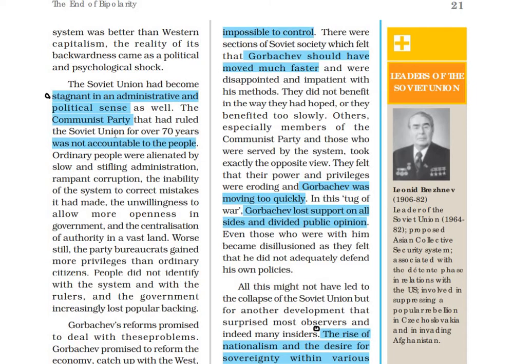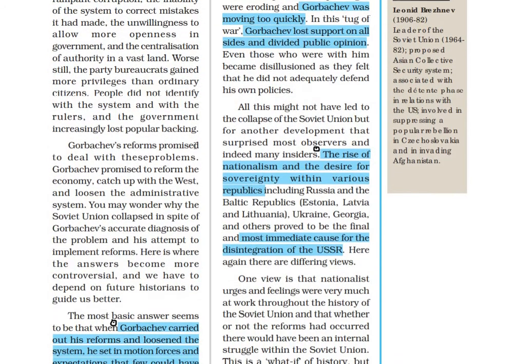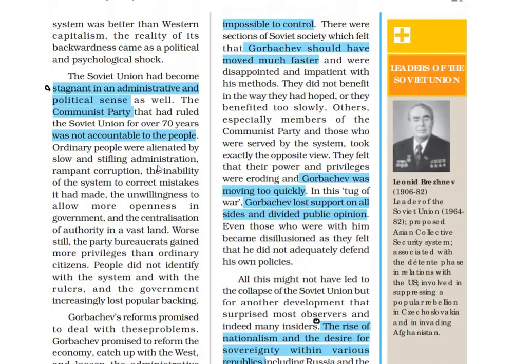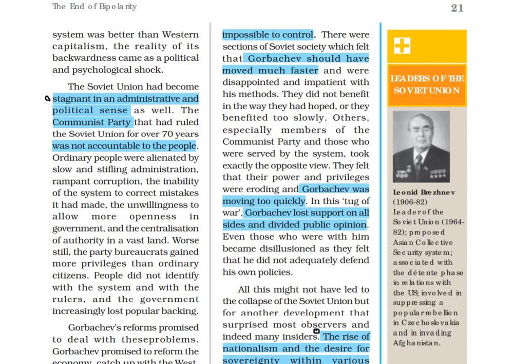The Communist Party ruled for over 70 years and it was unaccountable to the people. The next reason was Gorbachev's reforms. Gorbachev carried out his reforms and loosened the system. He set in motion forces and expectations that few could predict and that became virtually impossible to control.